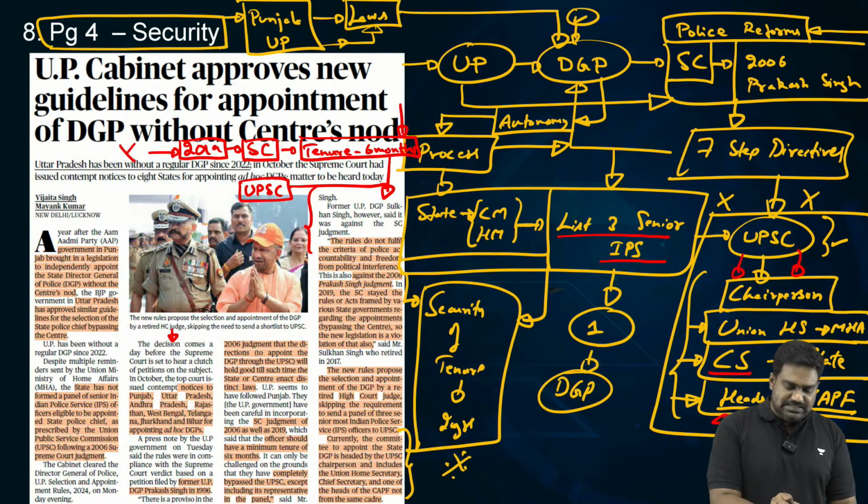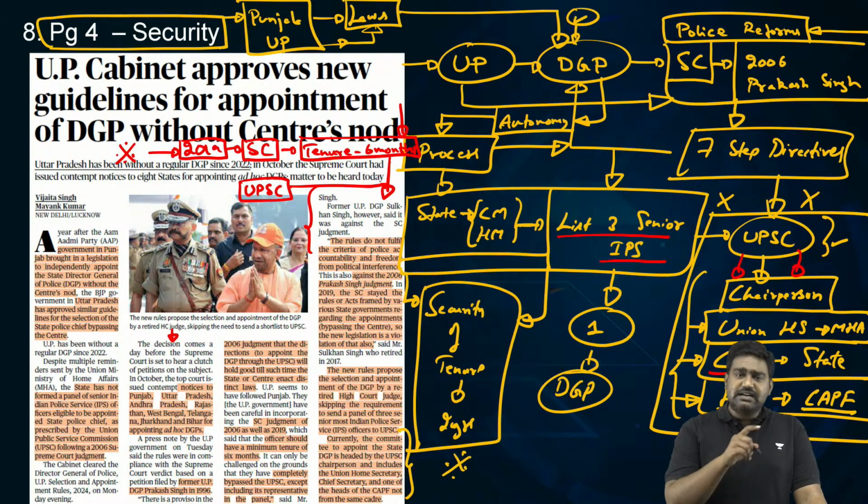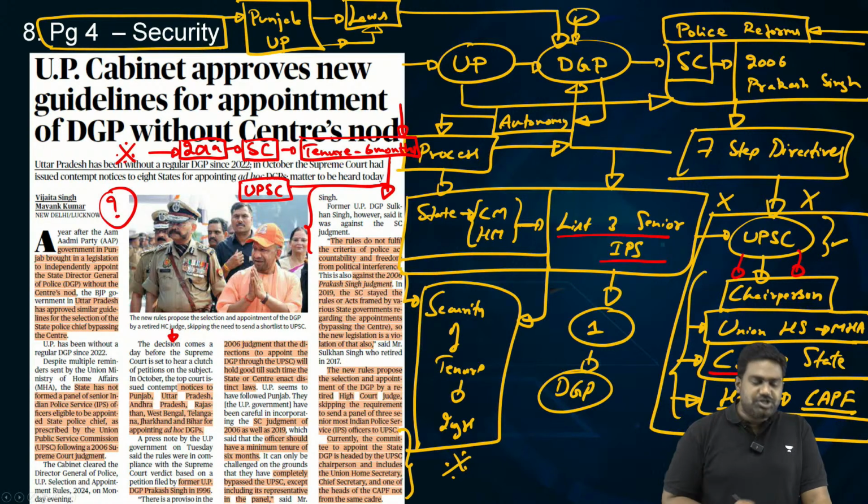Now, this process has been bypassed by state governments like Punjab and UP. Now, the question is: is this a violation of the Prakash Singh judgment? Is this a violation of the 2019 judgment as well? State governments are saying, no, it's not a violation. According to the governments of Punjab and UP, in the Prakash Singh case, there was an exception. The exception was, if states have their own laws for appointment, then this process of the Prakash Singh judgment need not be followed.